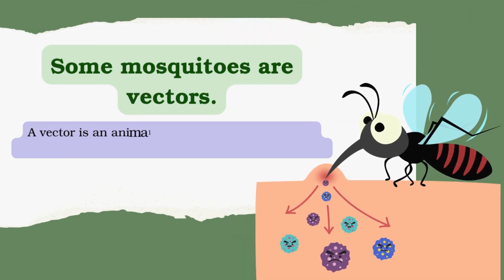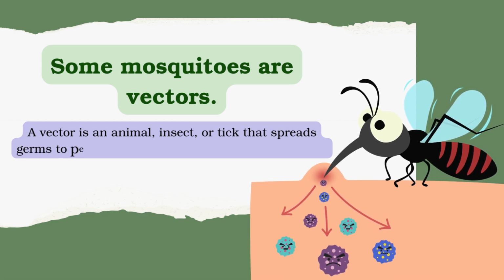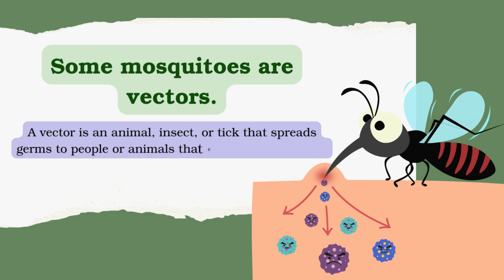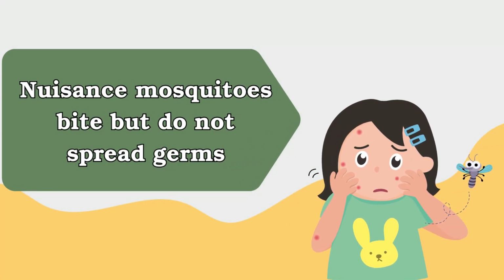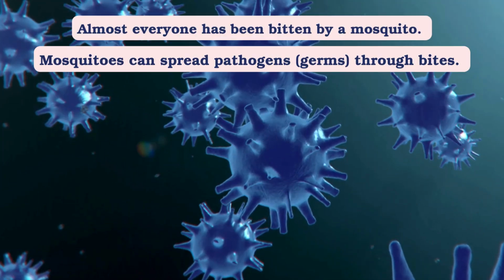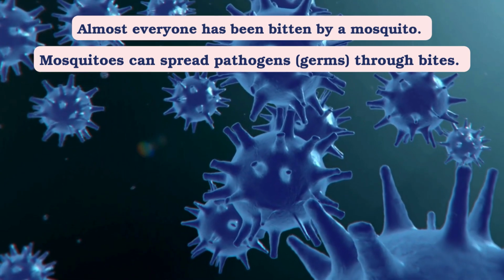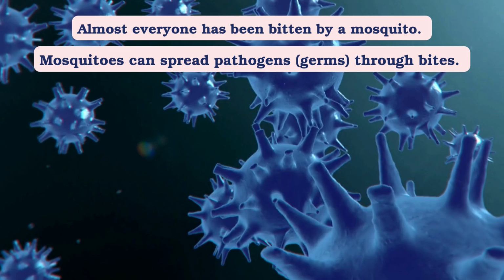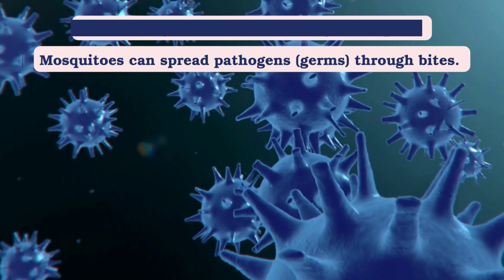Some mosquitoes are vectors. A vector is an animal, insect, or tick that spreads germs to people or animals that can make them sick. Nuisance mosquitoes bite but do not spread germs. Almost everyone has been bitten by a mosquito. Mosquitoes can spread pathogens, germs, through bites.